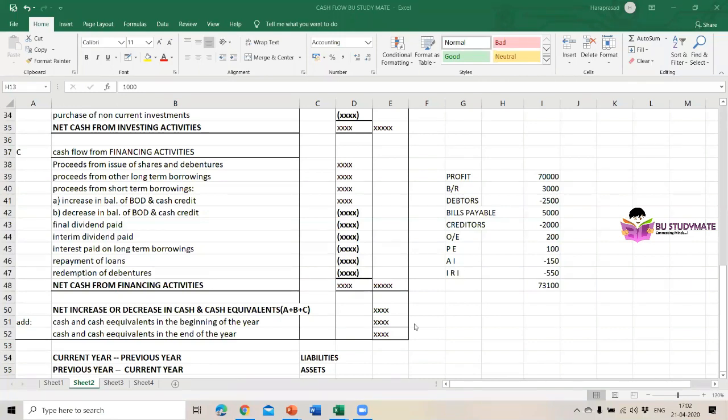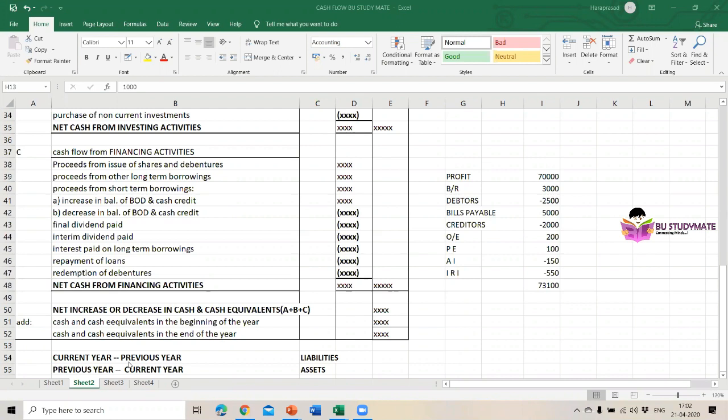And remember this one while we are calculating, because we are calculating by using two balance sheets for the whole cash flow statement.